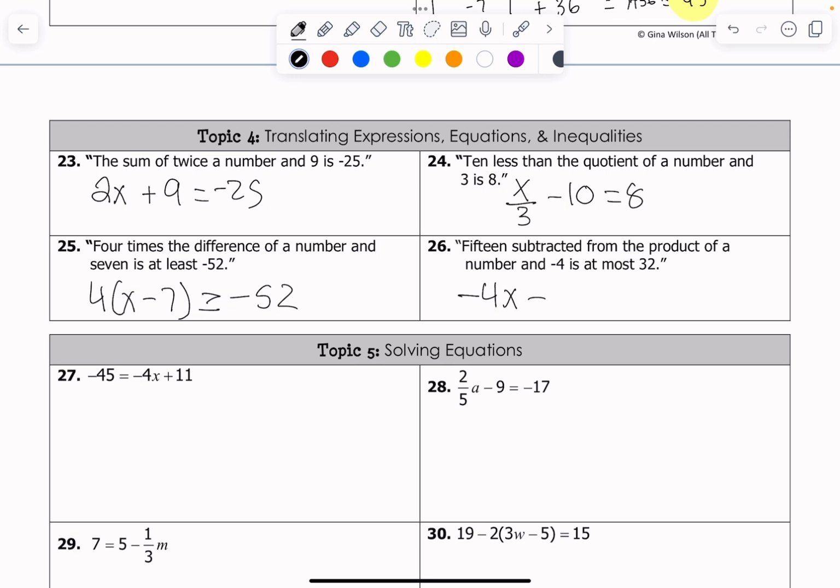And 15 subtracted from that is at most 32. I see that at most. It means it cannot be bigger than 32. So I know that 32 has to be bigger than or equal to all of that. Or you could read that as less than 32.